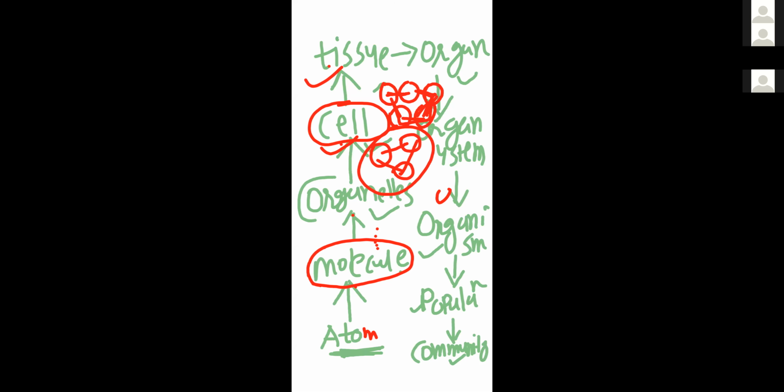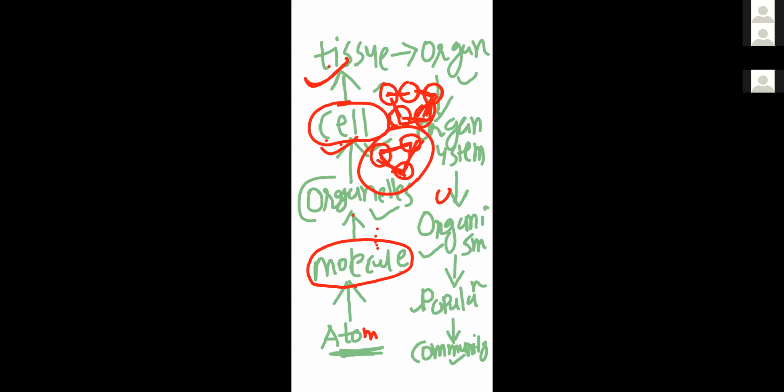So always remember, properties of tissue are not present in the constituent of cell, but they arise as a result of interaction among the constituents of cell.